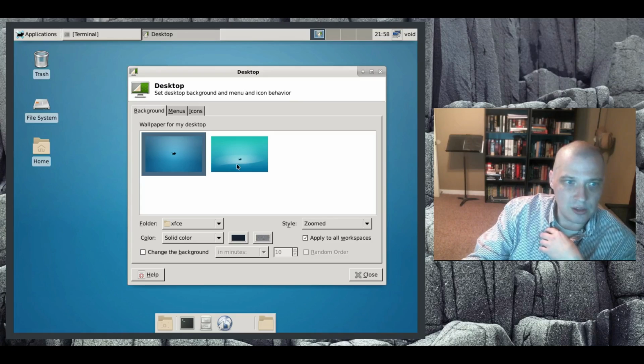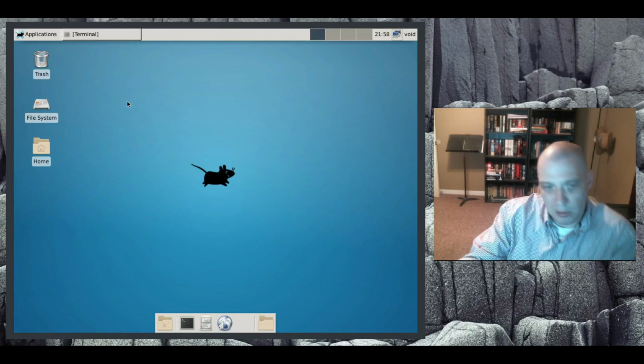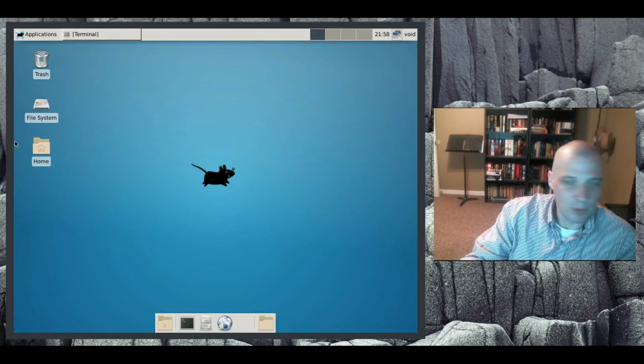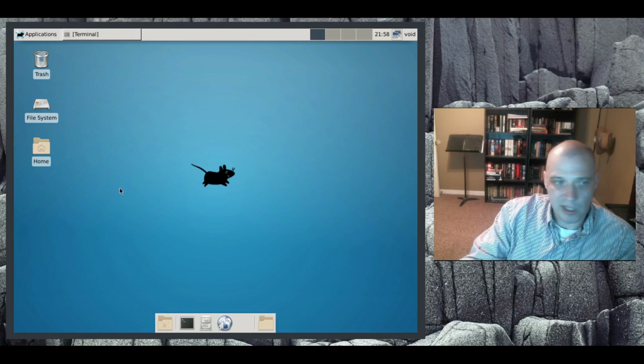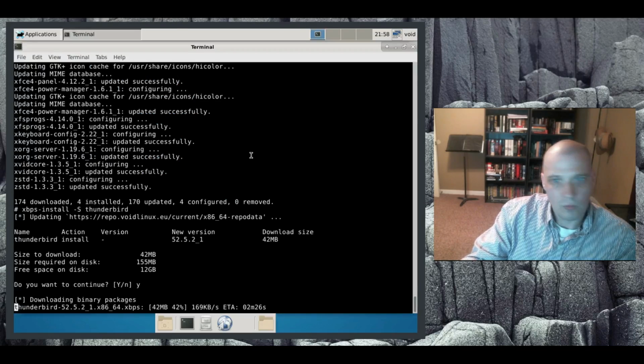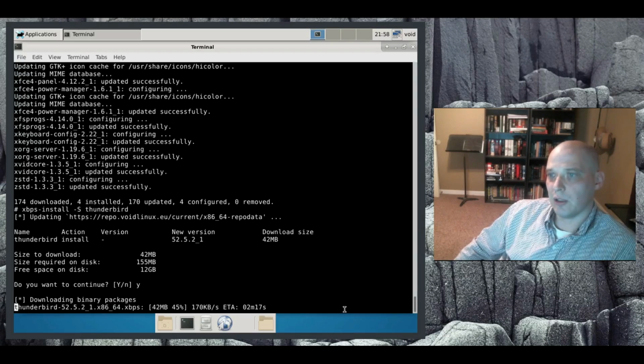If you didn't bother installing any programs at all, you really don't have any wallpapers installed. Same thing with themes and icons. The ISO was so small, I'm not even going to bother checking that stuff. I know there's going to be nothing to look at there. And it's still got at least 2 minutes and 20 seconds of wait time here for Thunderbird to download.